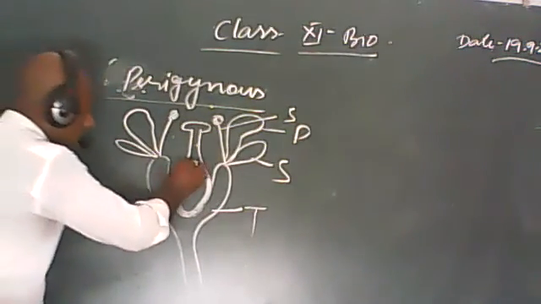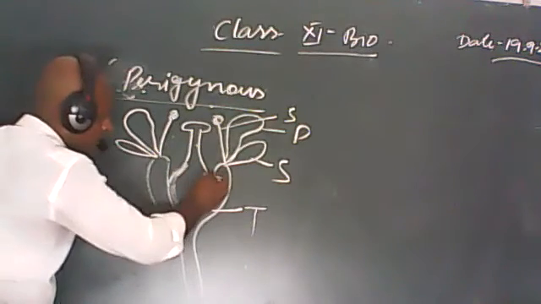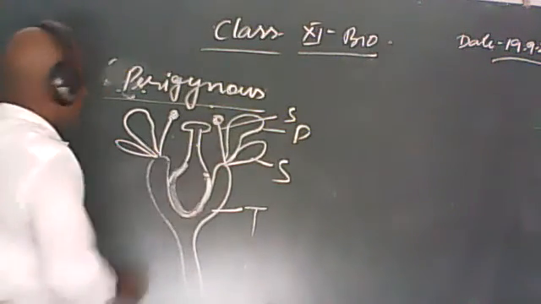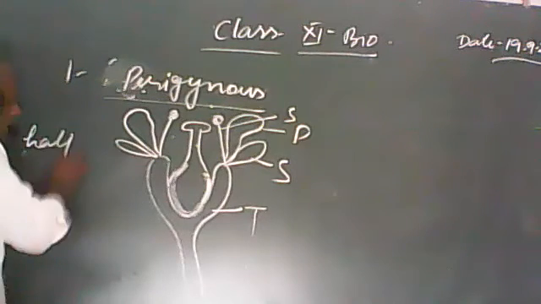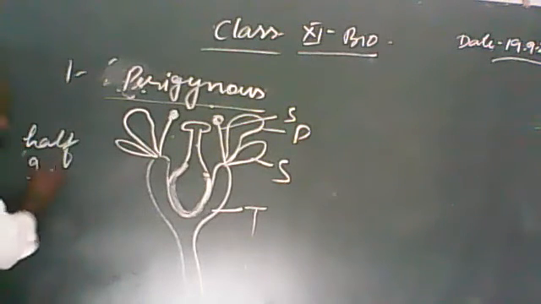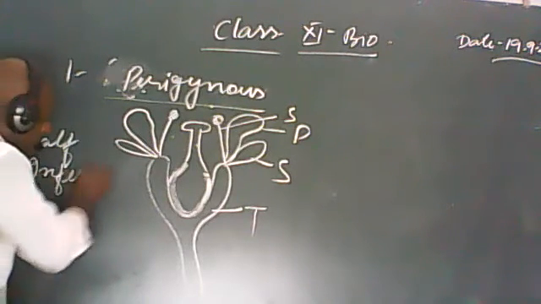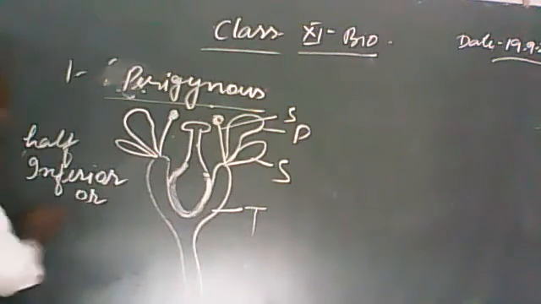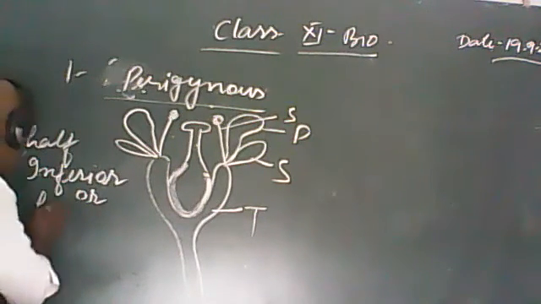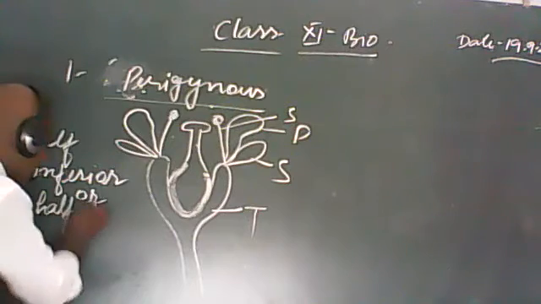The situation of ovary in which it is partially covered in the thalamus is called half inferior, और आप इंफीरियर ही पढ़ो, हाफ इंफीरियर, और इसको हम हाफ सुपीरियर भी कहते हैं.